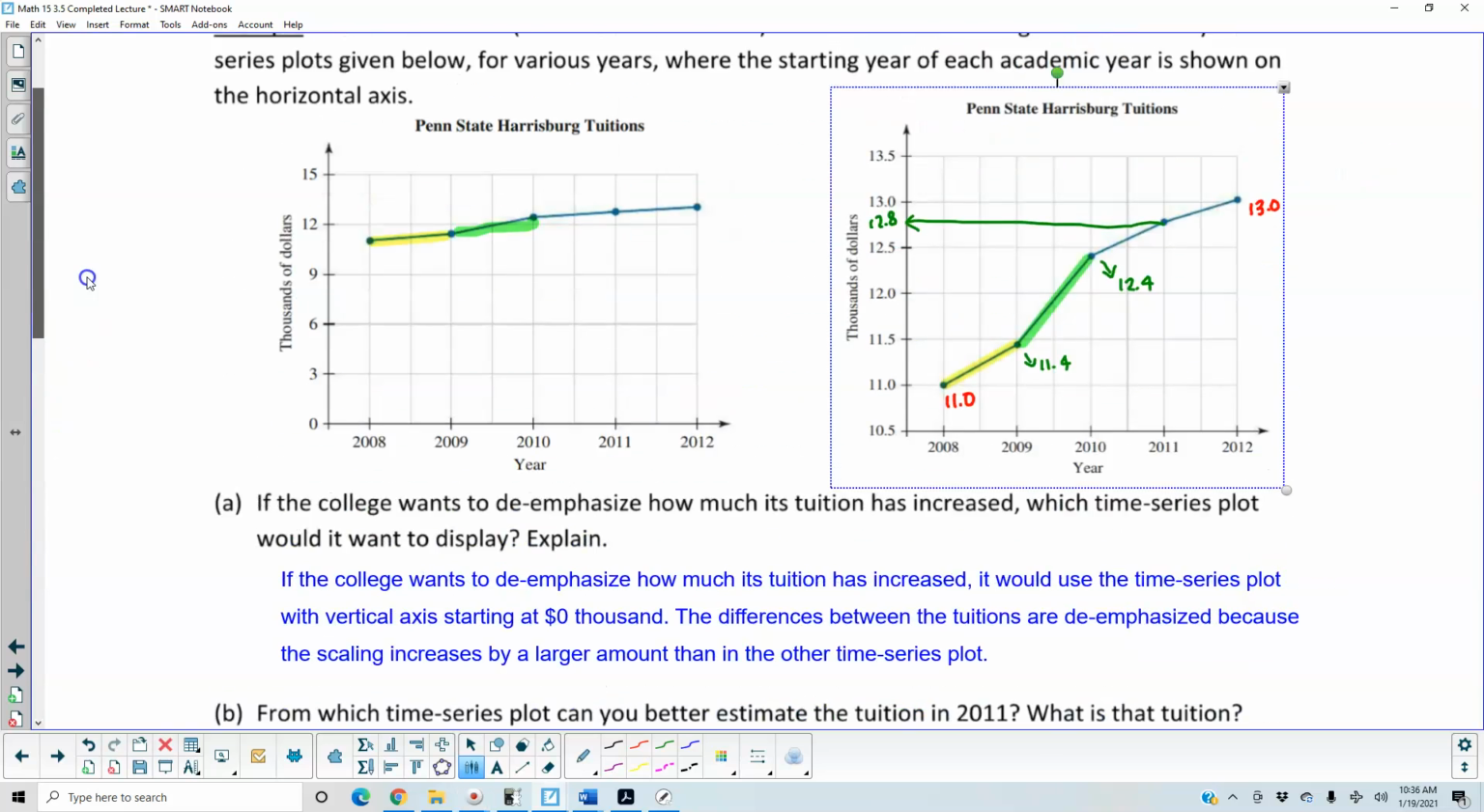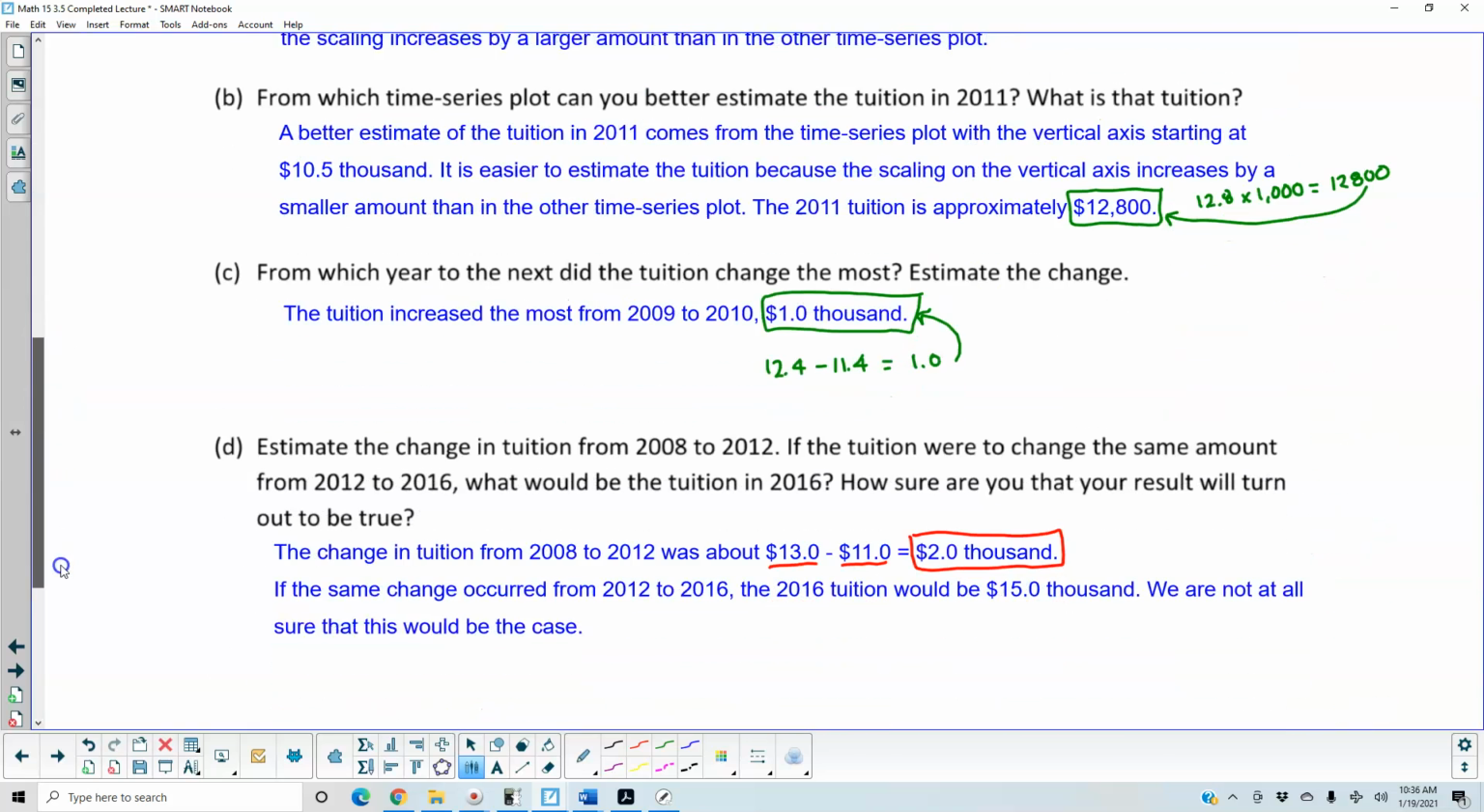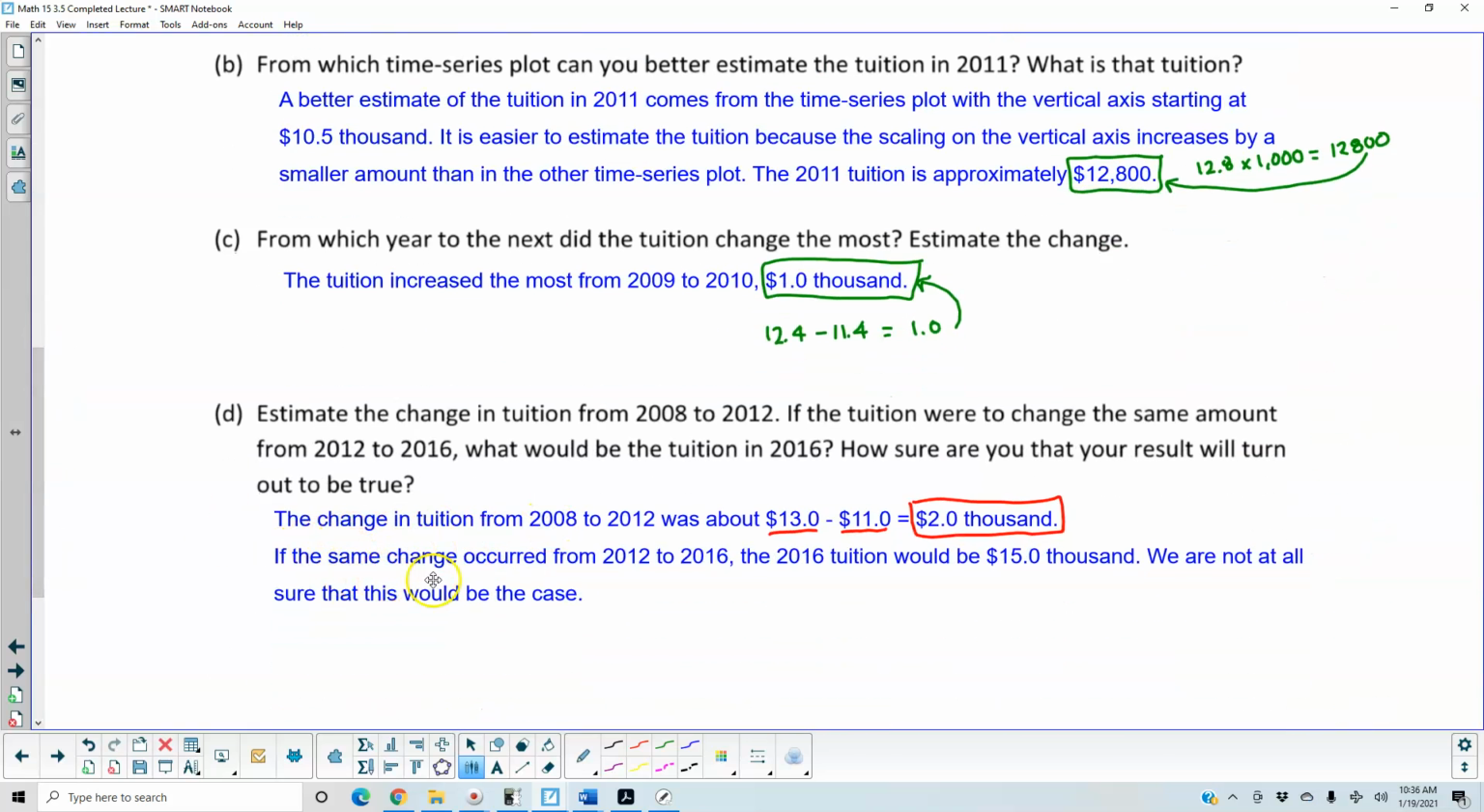Well, if we take a look at the graph here, we don't have a 2016, but we're going to use this to estimate that. So what we found in the first part, if the same change occurred, the same change meaning that from 2008 to 2012, four years, it increased 2,000. So if the same change occurred from 2012 to 2016, the tuition is going to be, you're going to take 13.0 and add 2.0, and that's going to give you 15,000.